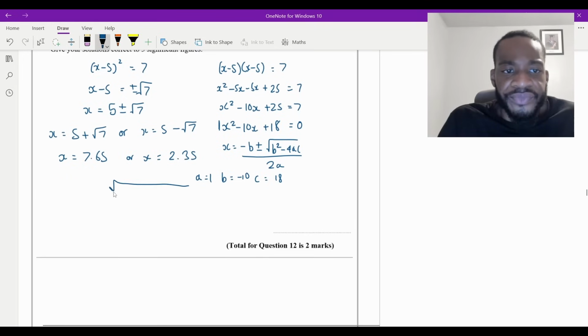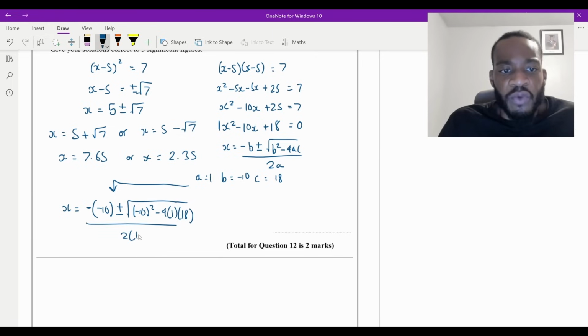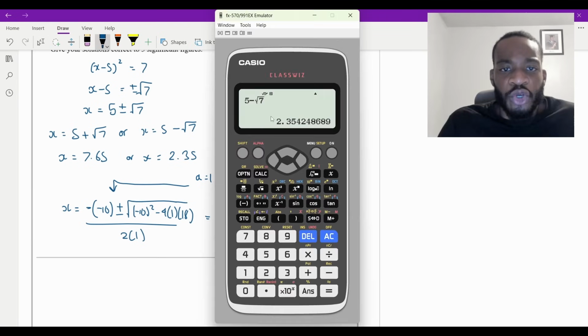So I'll do it here. Write down your a, b, and c. So it's going to be x is equal to minus, b is negative, so it's going to be minus minus 10, plus or minus the square root of minus 10 all squared, minus 4 lots of a, which is 1, and c, which is 18. It's going to be all over 2 lots of 1. And you could put this into a calculator, change the plus or minus, you're going to get the same thing, and I'll just show you.